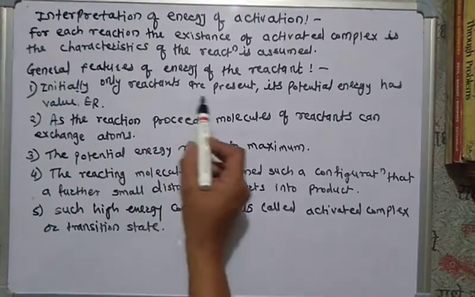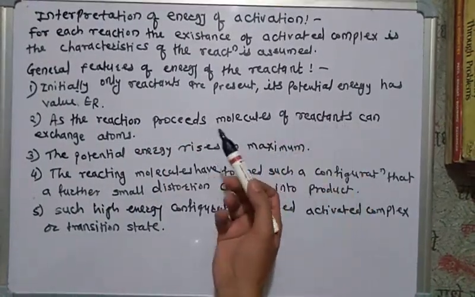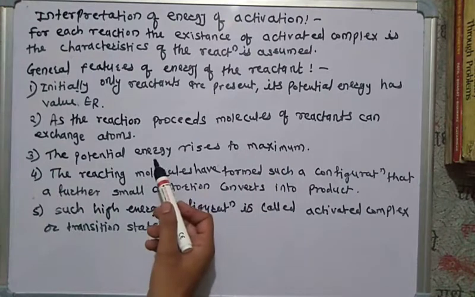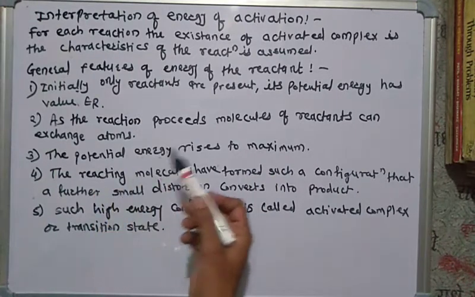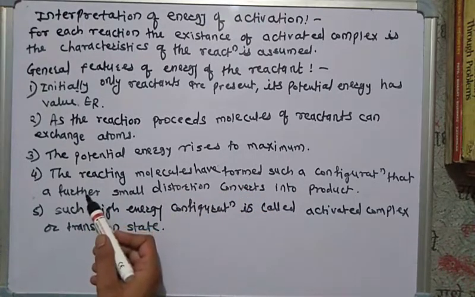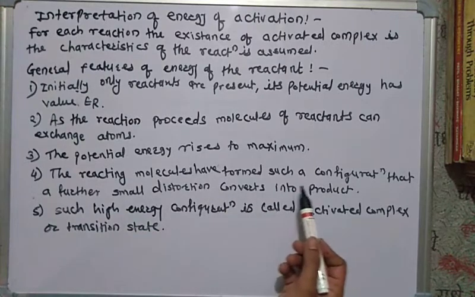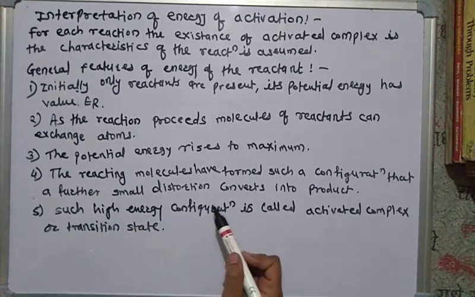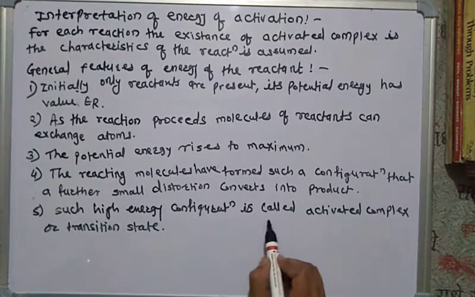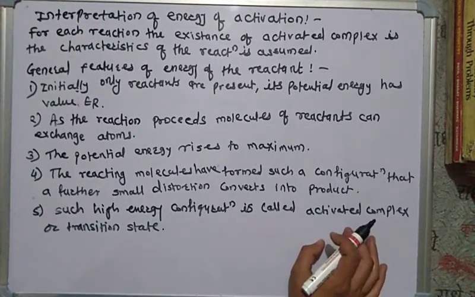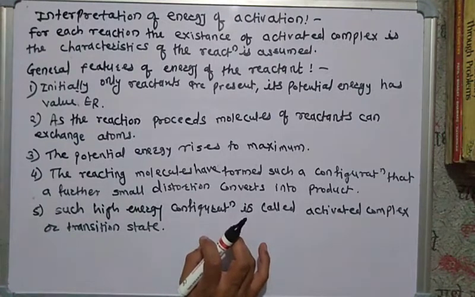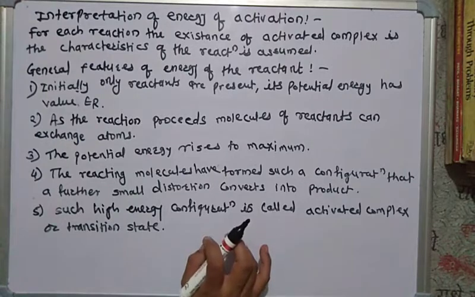First, initially only the reactant is present and its potential energy has value ER. Secondly, as the reaction proceeds, molecules of the reactants can exchange atoms, and at that time its potential energy rises. The fourth feature is that the reacting molecules have formed such a configuration that a further small distortion converts it into the products, and such a high energy configuration is called the activated complex or transition state. Let me apply all these features to draw the energy profile diagram.